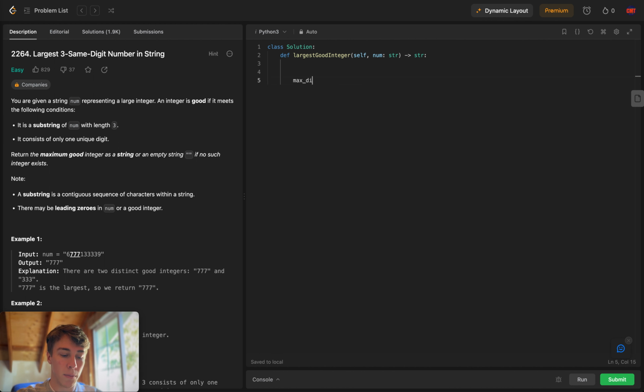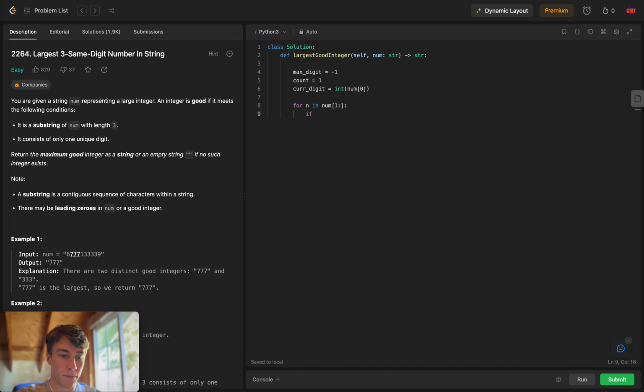So with that, I think I kind of outlined what variables are going to be used. I want to have a max digit, and let's start it off with -1 as a kind of default. Let's have a count equaling 1, because I want to start off with the first element in num. And I want to say current digit, which is going to be an int, because num is a string, and the first element in there. Then for n in num, and I'm going to skip the first one because I've already processed that.